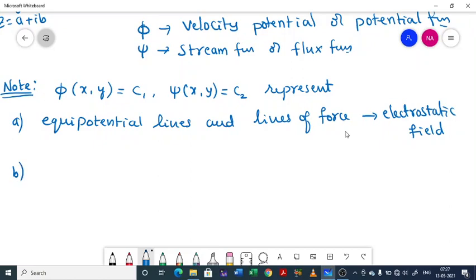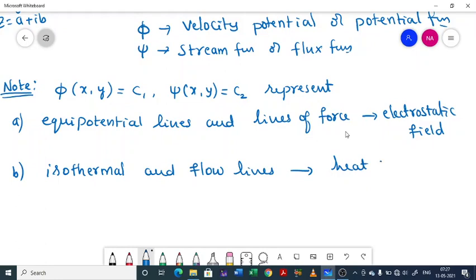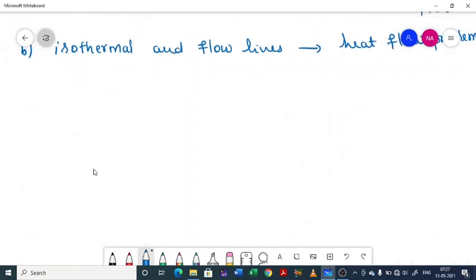and these lines represent isothermal and flow lines in case of heat flow problems. So this is the point you have to keep in mind. Now let us start with the problems on applications.